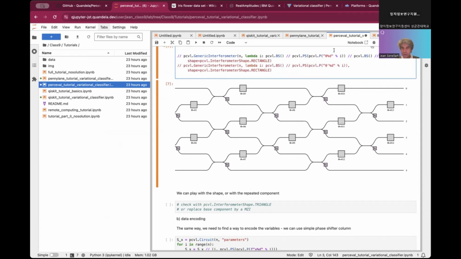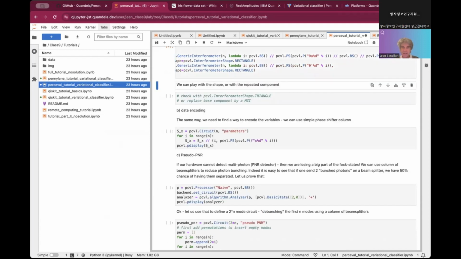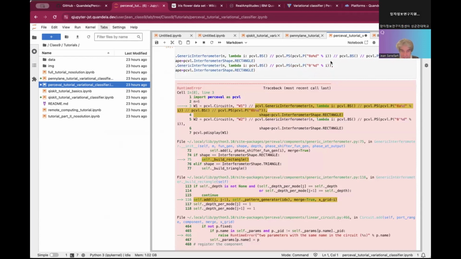And we need to add another phase shifter that we call theta. This one we call theta A and theta B. So this circuit is the MZI. What is my typo? Yes, that's my missing I.